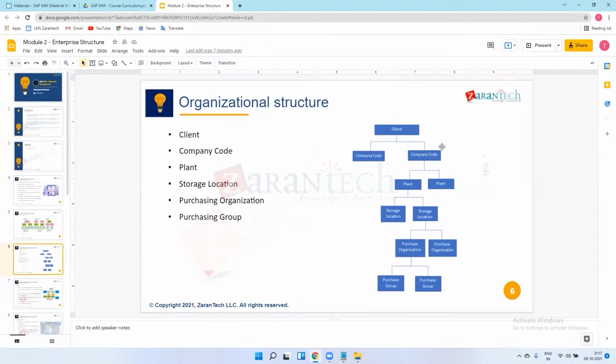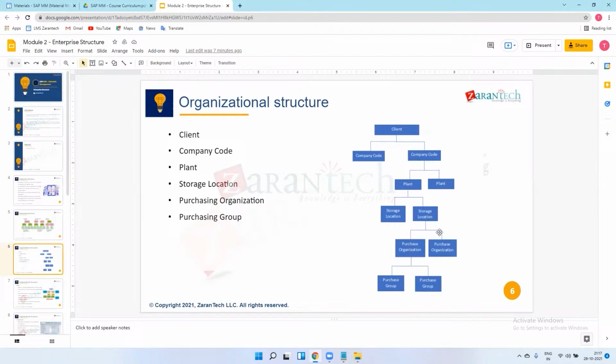In company codes, we will have plants. In a plant, we'll have storage locations. And for these, we will have purchasing organizations, which procure material for these company codes and these storage locations.